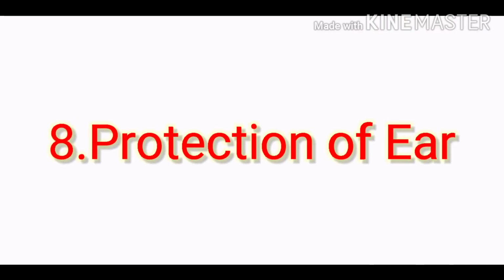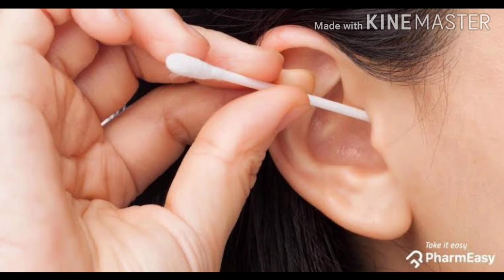We will now know how to take care of ears. Don't insert any sharp-edged things into the ear to clean the ear canal. Second, if any blockage occurs due to ear wax, use ear drops or a few drops of hydrogen peroxide or oil to loosen it. A specialist may be consulted whenever needed. And most important, it is very dangerous to pour boiled oils or leafy juice in the ear. Sometimes it may cause deafness. So please remember, do not pour anything or any boiled thing into your ears.